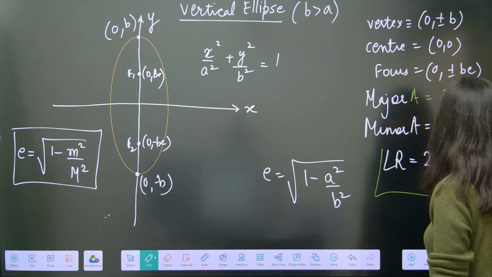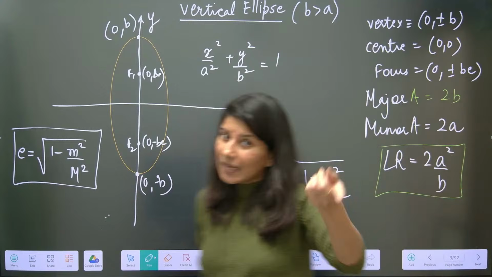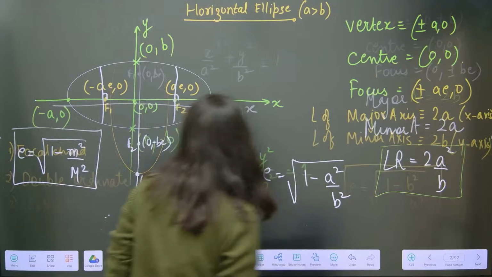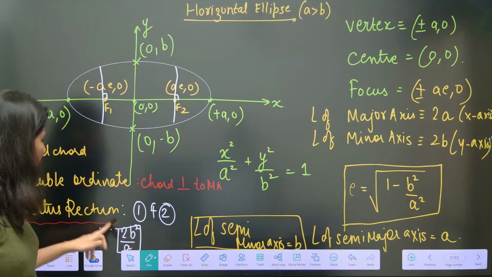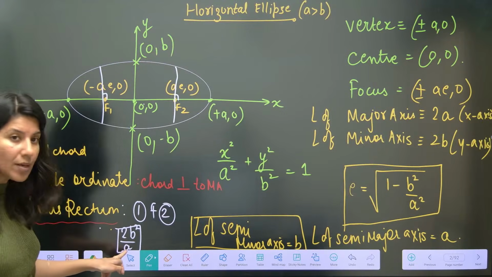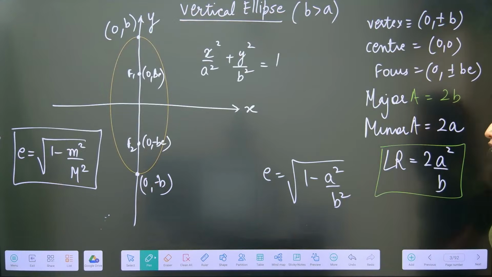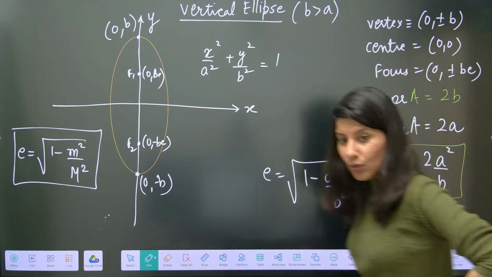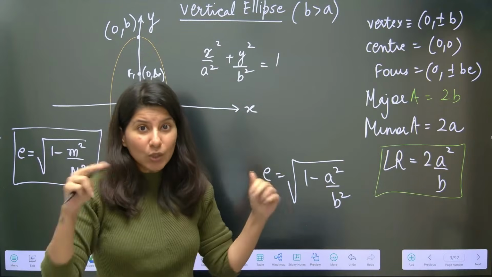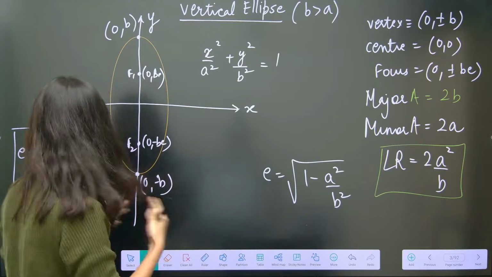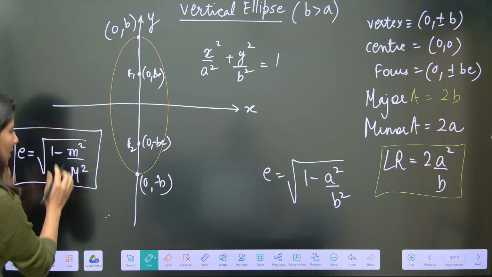Now again, you will be thinking, ma'am, hold on. In the previous case, this is a vertical ellipse. In the case of horizontal ellipse, you were saying the length of latus rectum was 2b square by a. And this time, you are saying 2a square by b. So again, there is a confusion. Are you trying to say that you have to remember two different formulas? This will be a very confusing task. Don't worry, Ninja ma'am is here, because now you can use a universal formula.